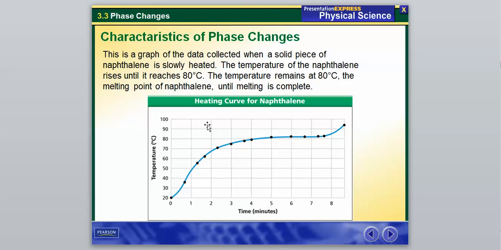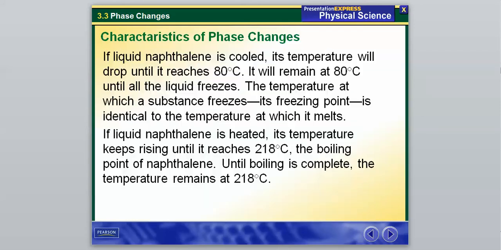as the phase change is going on, while it is changing from a solid to a liquid, the temperature remains constant. So that's one way for us to tell that a phase change is occurring. When we see that temperature level off, it is a strong indication that the substance in question is going through a phase change.